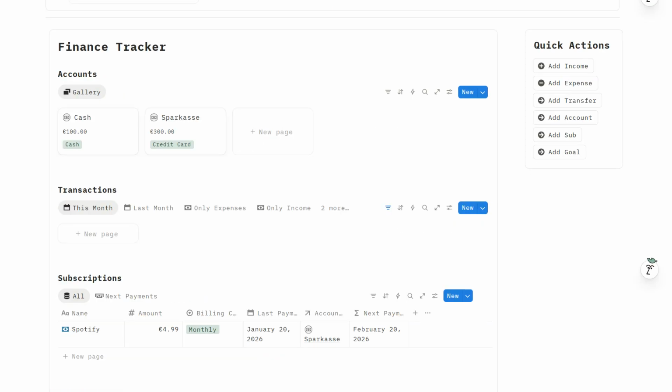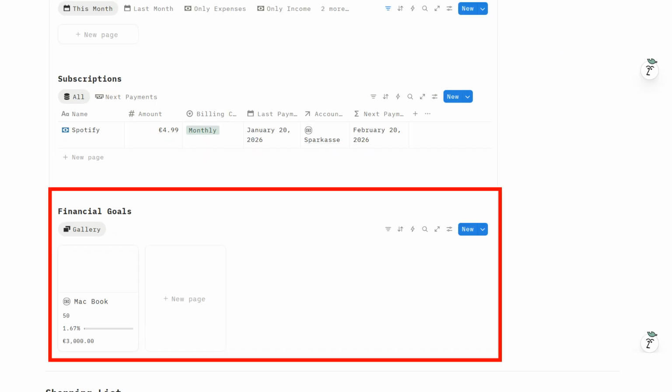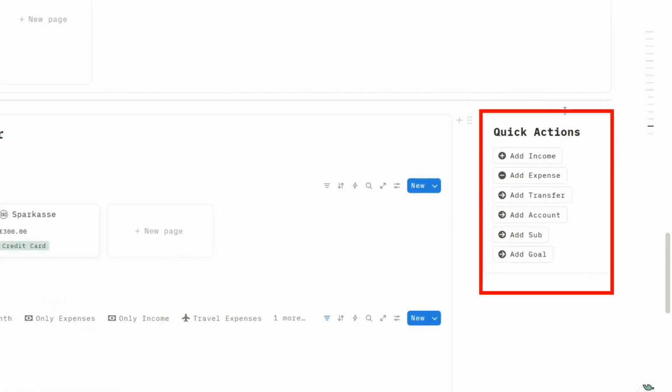Whenever you record a transaction, the system automatically updates the current balance of the corresponding account. The Financial Goals section allows you to define priorities, track how much money has already been collected, set deadlines, and monitor the progress toward your target amount. To the right side, you'll find a sidebar with quick actions for the Finance Tracker. These buttons allow you to quickly add new transactions, accounts, or financial goals.